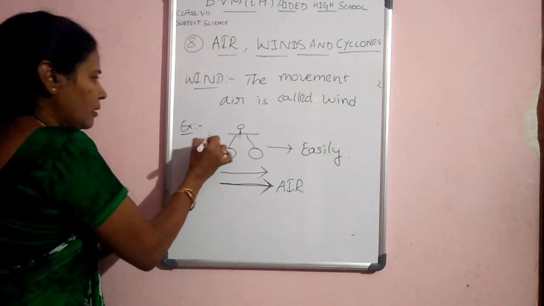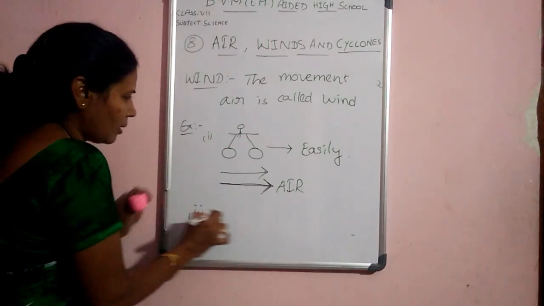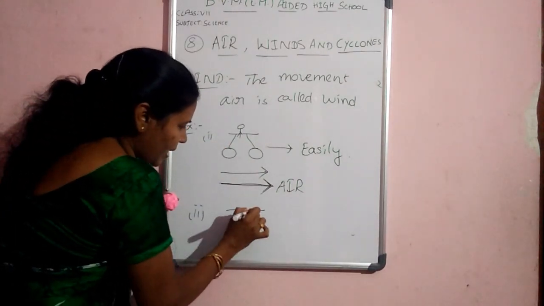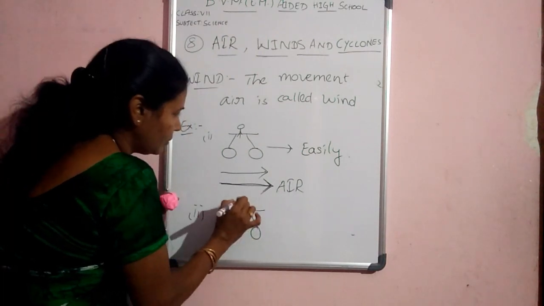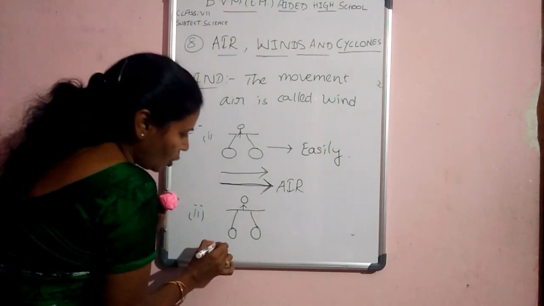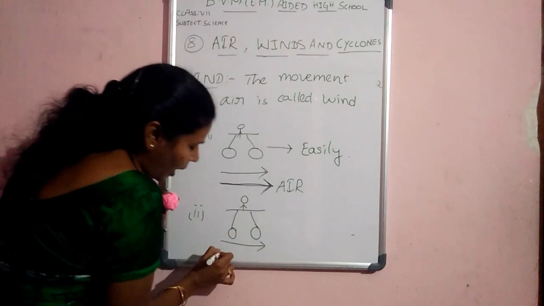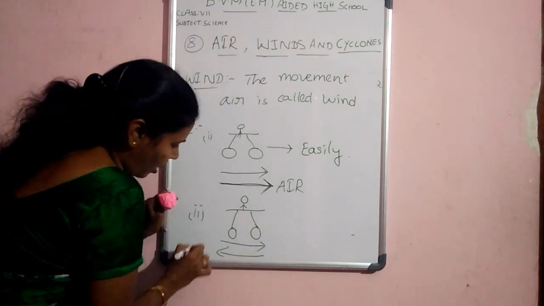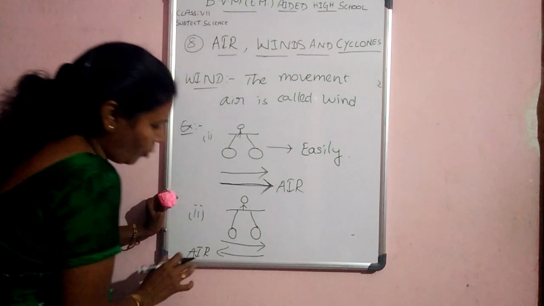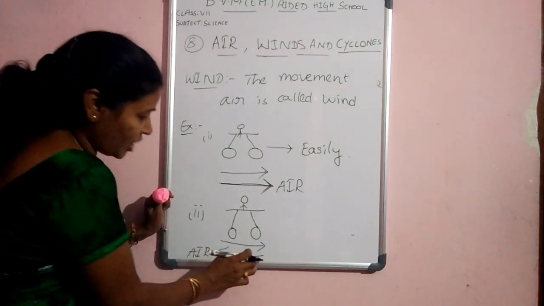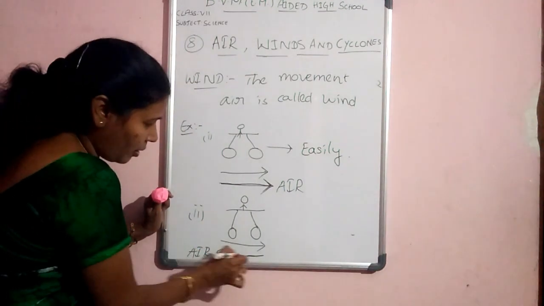But in the second case, on the same bicycle, you are going one way and the air comes in the opposite direction. That is the movement of air, the direction of the wind.